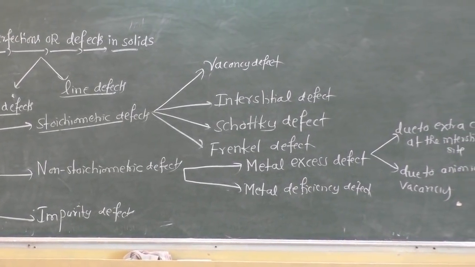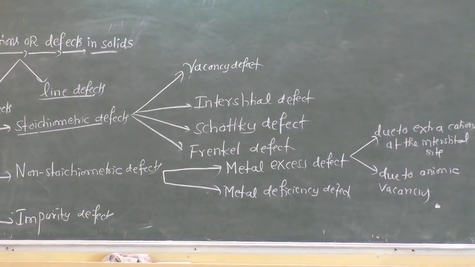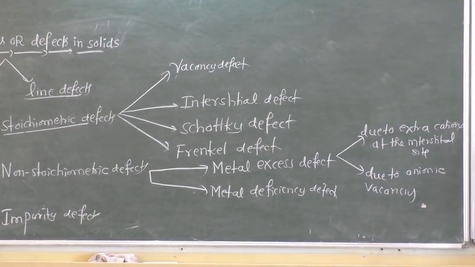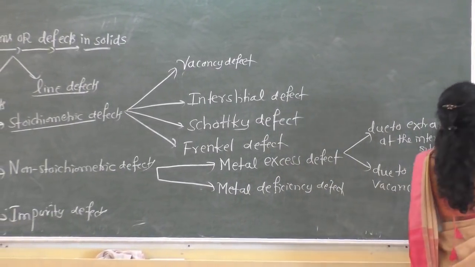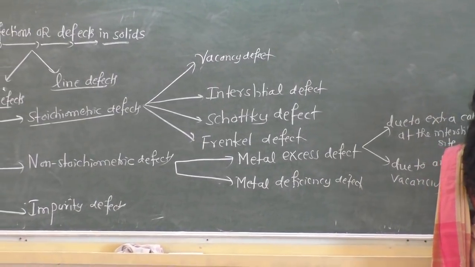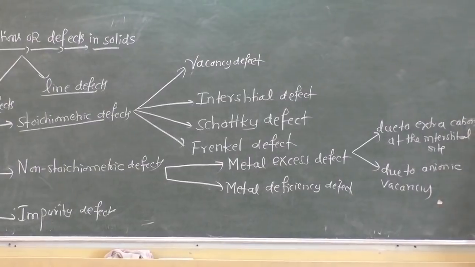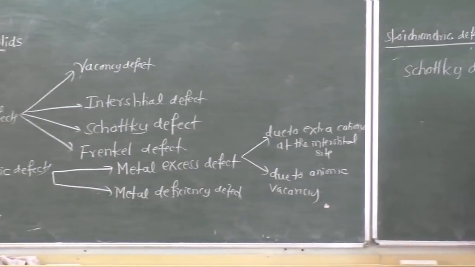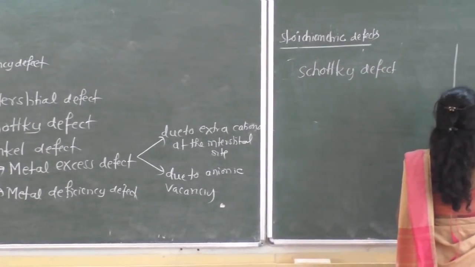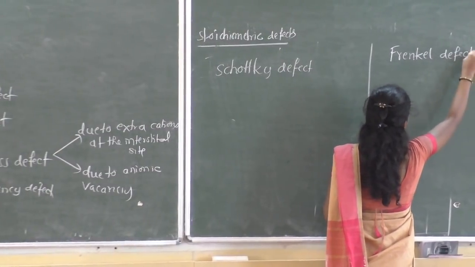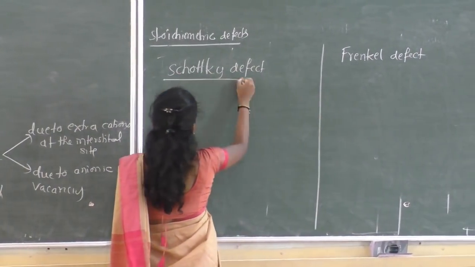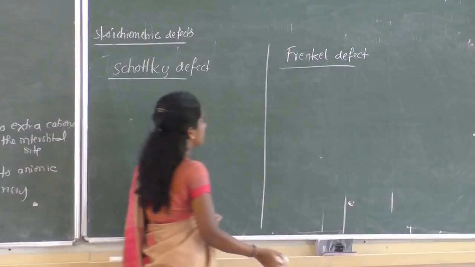In the next column, write Frenkel defect. Directly we can differentiate. Schottky defect, Frenkel defect.